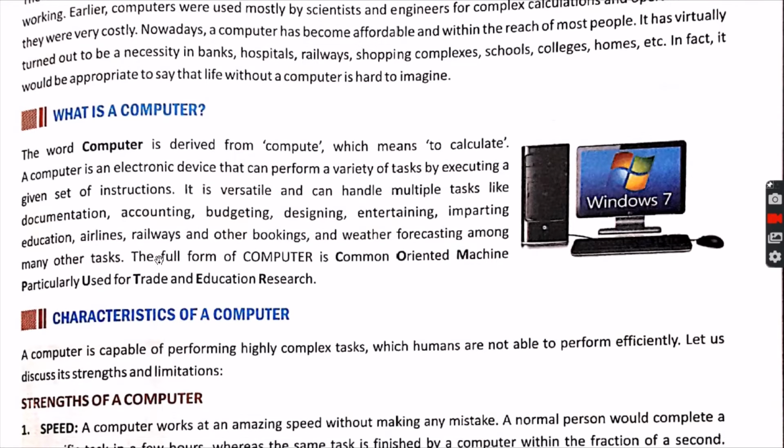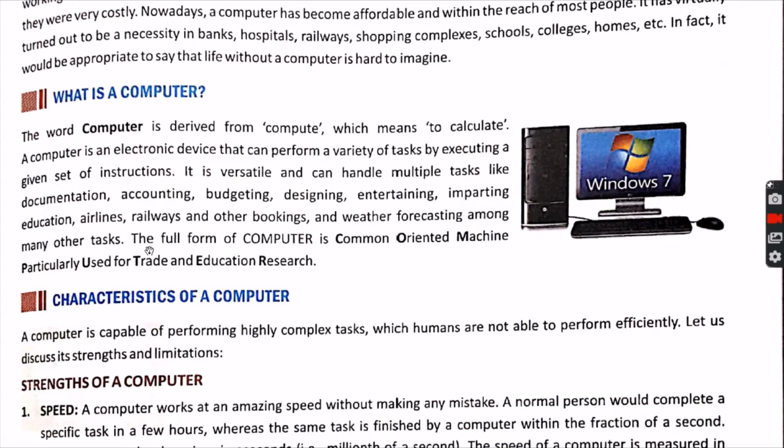You cannot imagine that life is possible in the present day without computer. Computer is versatile, meaning it is capable of doing many things, and these are very few of the things given here which are done with the help of computer. And the full form of computer is given here.